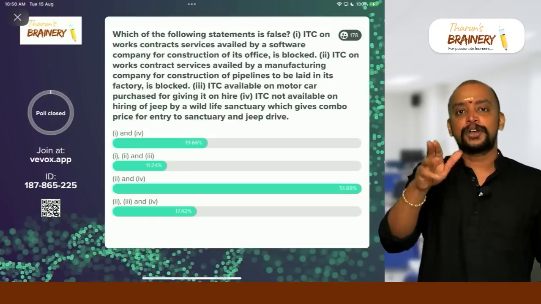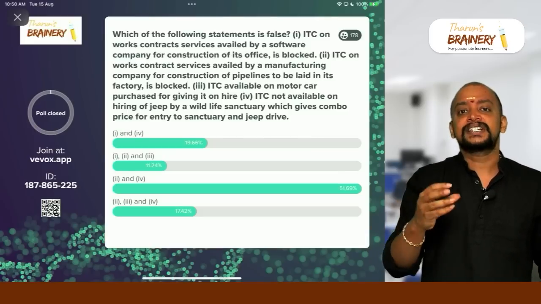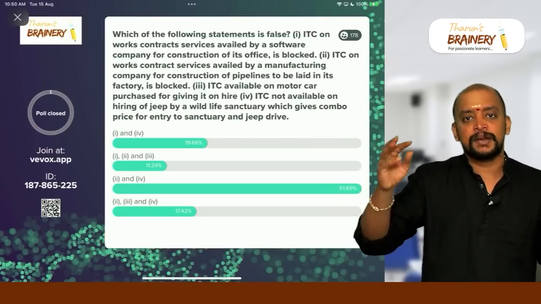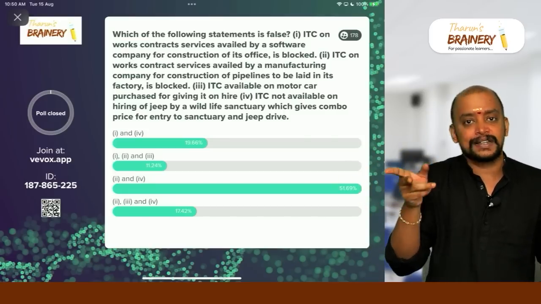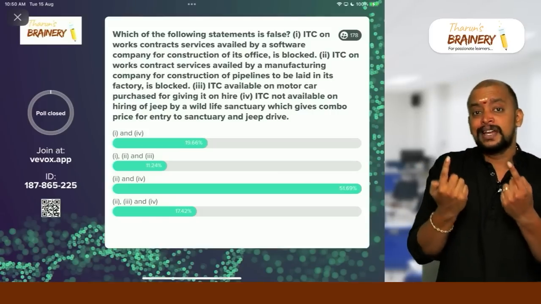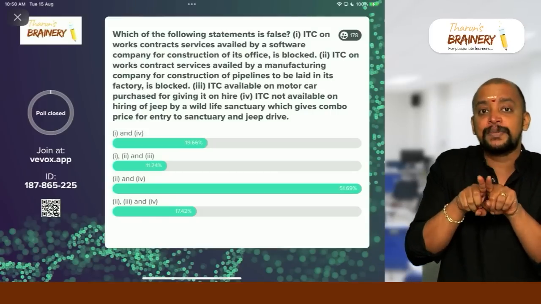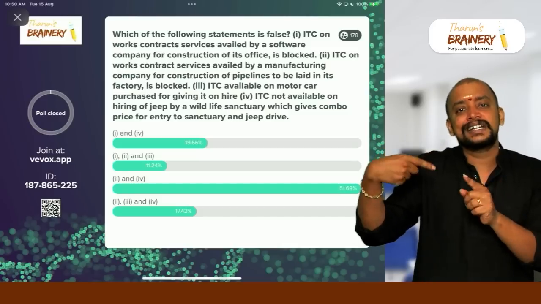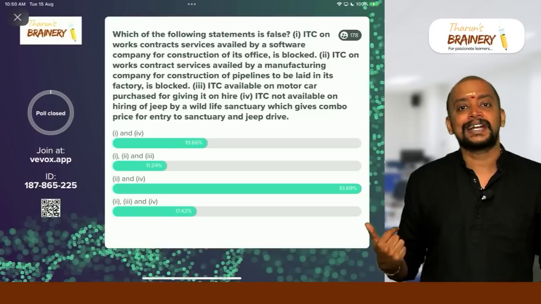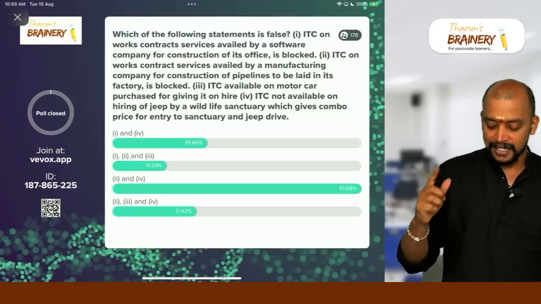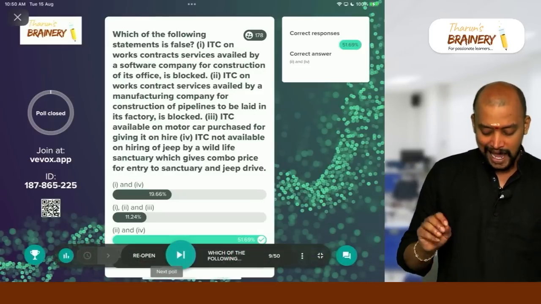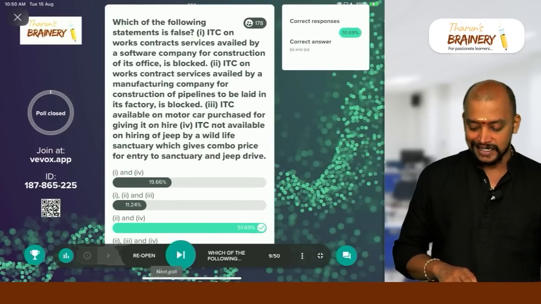ITC available, because wildlife sanctuary which is collecting ticket is exempted, and renting of jeep by them will be taxable. So that's a mixed supply. Ticket is exempted, renting of jeep by them will be taxable, so therefore it will come under mixed supply. Highest rate is renting of jeep. So as it is taxable, on their inward supply they can take ITC. So due to that reason, fourth statement is also false. So 2 and 4 is the answer here. Option C is the answer here.